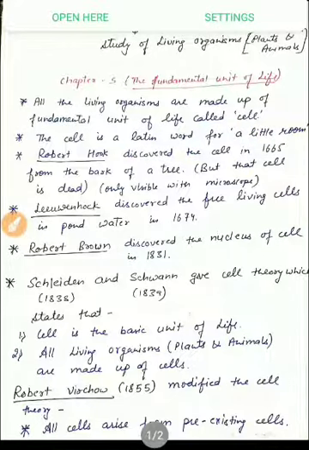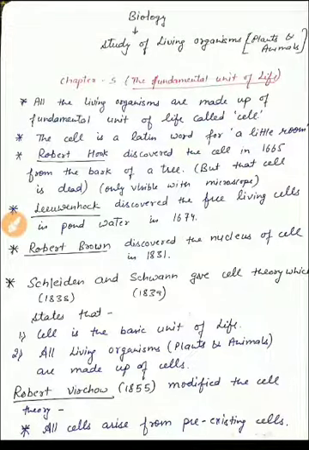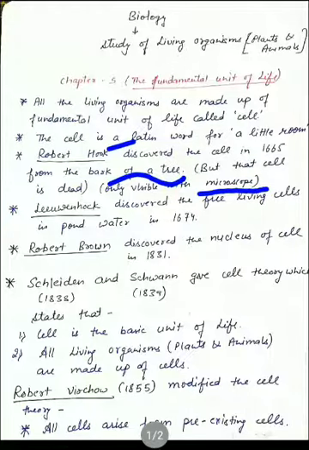First of all, Robert Hooke discovered the cell in 1665 from the bark of a tree. Actually, he was doing some experiment, not at all for the study of cells, but accidentally he found a group of cells, little room-like structures, and he named them cells. But actually it is very small and it cannot be seen with the naked eye. It can only be seen with the microscope. But the main thing is that the cell which he discovered from the bark of a tree is not living, that is, dead cells. This is not a living cell.